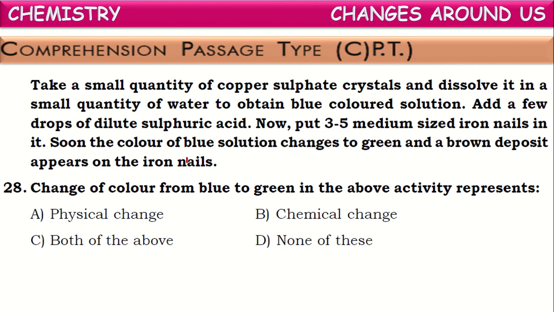The color changes from blue to green because iron nails are added into copper sulfate solution. This iron reacts with the copper sulfate and forms iron sulfate. This iron sulfate has green color. That's why blue color changes to green color. So what happened here? A chemical reaction has taken place and new substances are formed. The change in which new substances are formed is generally called a chemical change. So here the change in color is because of chemical change, the formation of new substances. Okay. Next.